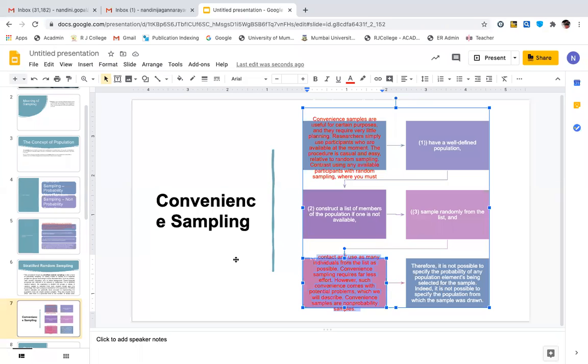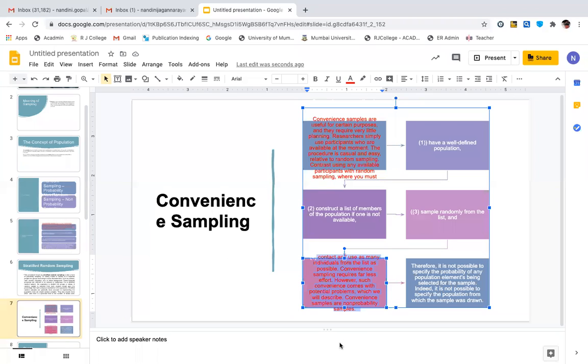Convenience sampling requires far less effort. As I told you, effort is less, but it may not be giving me accurate results. However, convenience sampling comes with potential problems, which is why we describe convenience samples as non-probability samples, right? They are non-probability because when I say probability, everybody has an equal chance of getting included or studied.